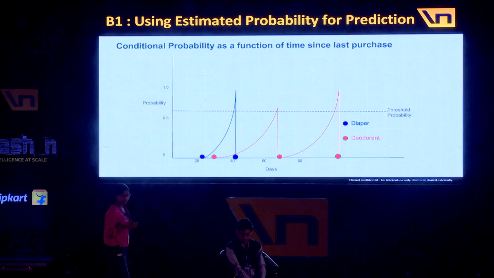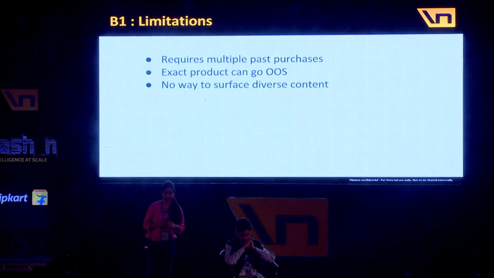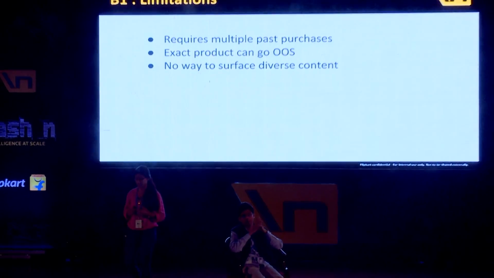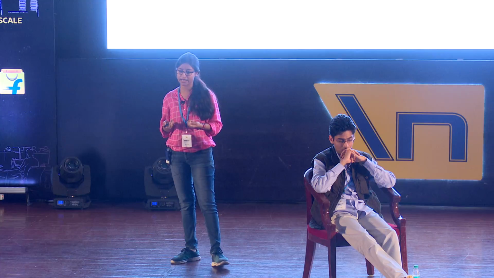So in this model, we are learning the model for every user and for specific products, only those products which the user has purchased in the past. We have some limitations for this model. It requires multiple past purchases, so if there is a user who has made only one purchase, for those users we won't be able to recommend anything. The second limitation is that because we are recommending only past purchased products, there are high chances that those products can go out of stock, and we'll lose the opportunity to recommend to those users.